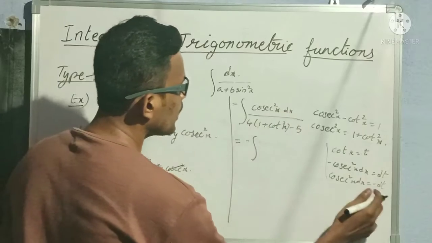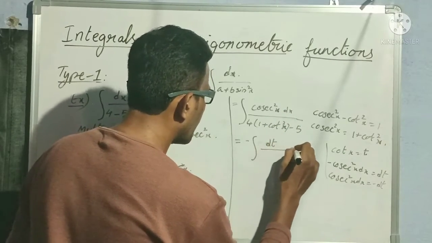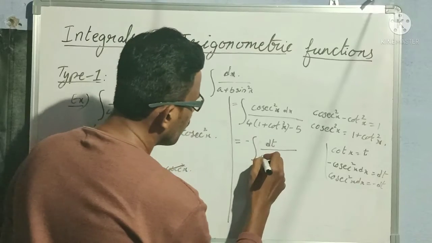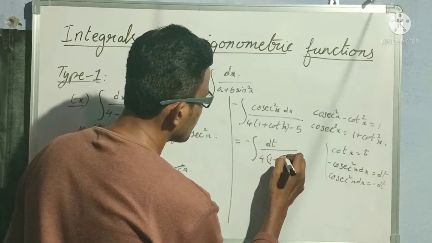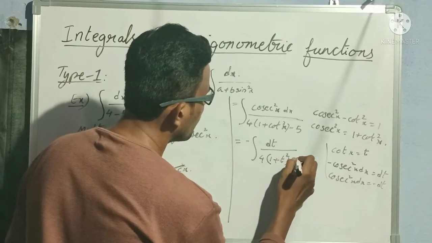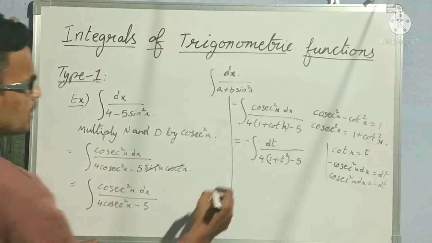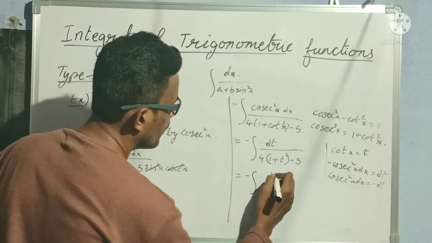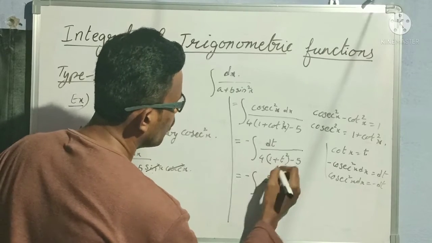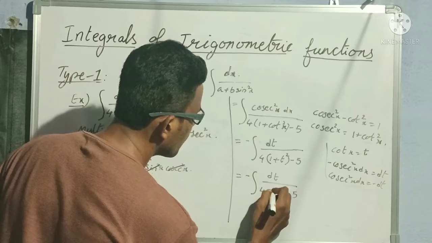So cosecant square x dx is dt, by 4 into 1 plus t square minus 5. So this is equal to minus integral of dt by 4 into 1 is 4 plus 4 t square minus 5.